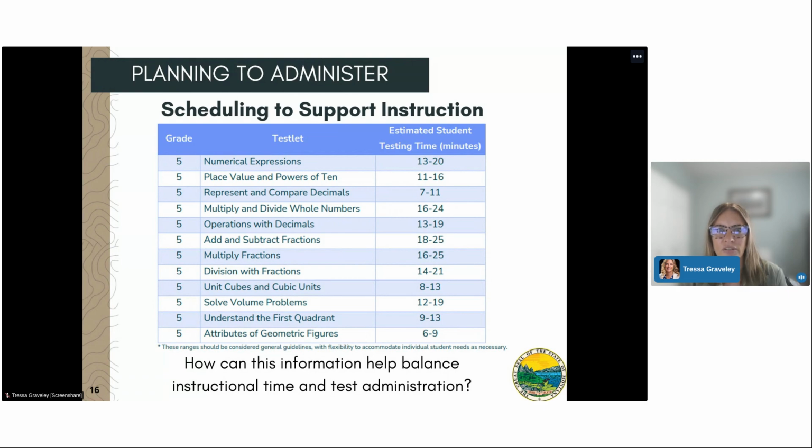For example, in this one, grade 5 add and subtract fractions has taken Montana students approximately 18 to 25 minutes to complete. Thinking about how this information can help with scheduling testlets within the window can help better balance instructional time with test administration.